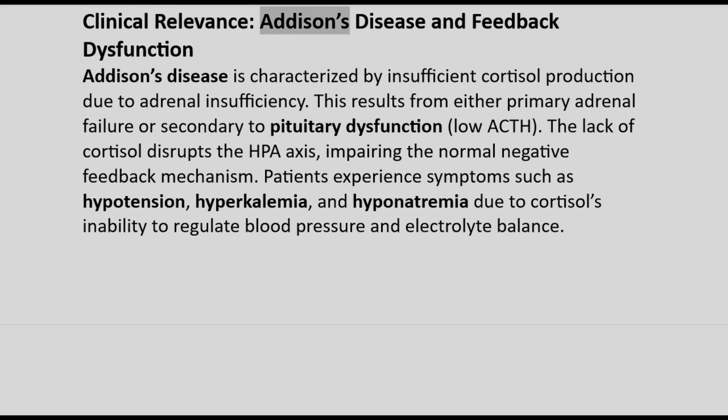Clinical relevance, Addison's disease and feedback dysfunction. Addison's disease is characterized by insufficient cortisol production due to adrenal insufficiency. This results from either primary adrenal failure or secondary to pituitary dysfunction, low ACTH. The lack of cortisol disrupts the HPA axis, impairing the normal negative feedback mechanism. Patients experience symptoms such as hypotension, hyperkalemia, and hyponatremia due to cortisol's inability to regulate blood pressure and electrolyte balance.